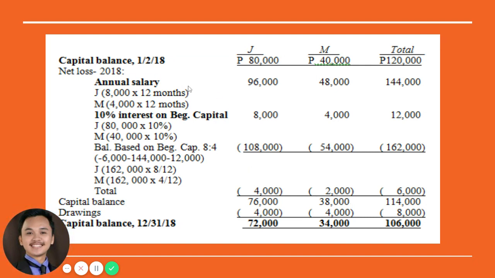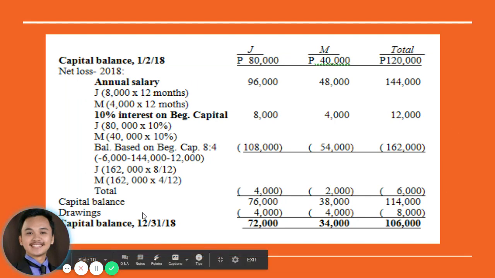Take note guys, wala na nato gi-appeal og account diri as si bonus because loss man. Dili mag-distribute og bonus kapag loss. And it is also stipulated that gi-max out ni partners ang pag-withdraw of 4,000 each. So therefore, aside from loss nga 4,000 ug 2,000, their respective capital will also be deducted by 4,000. So therefore, ang capital balance at December 31, 2018 will be 72,000 and 34,000 respectively, both by J and M.